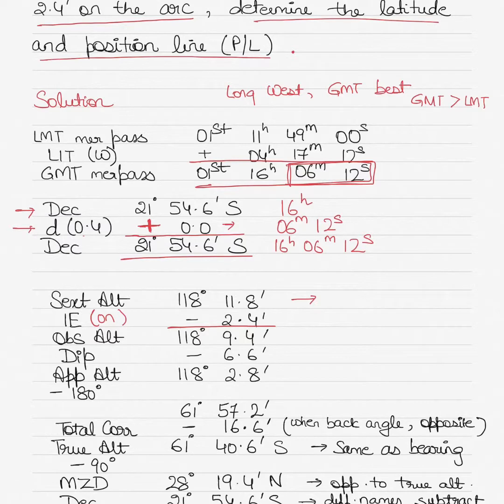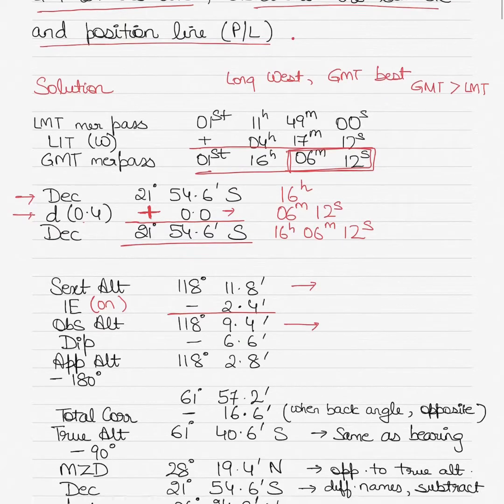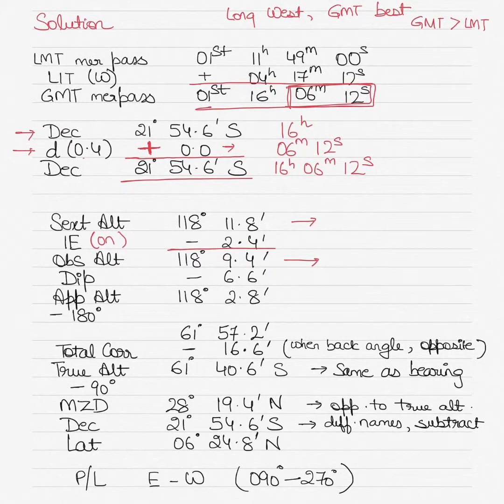And these are minutes, remember, okay? So don't put it under the degrees column, put it under the minutes column. This is where you have to be very careful. Sometimes students in a rush put it under the degrees column and then everything goes wrong there. So once you apply your index error, you get your observed altitude of 118 degrees 9.4 minutes. So OBS is observed altitude. Then you apply your dip.